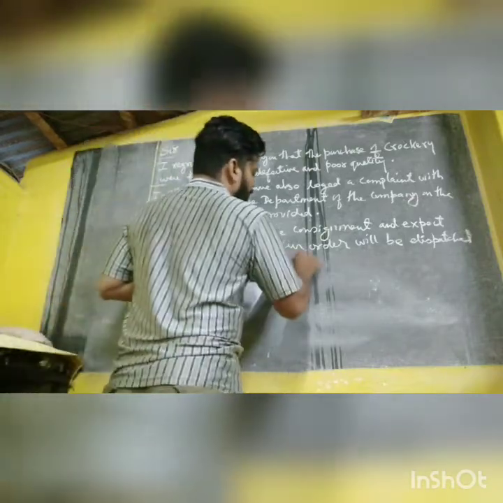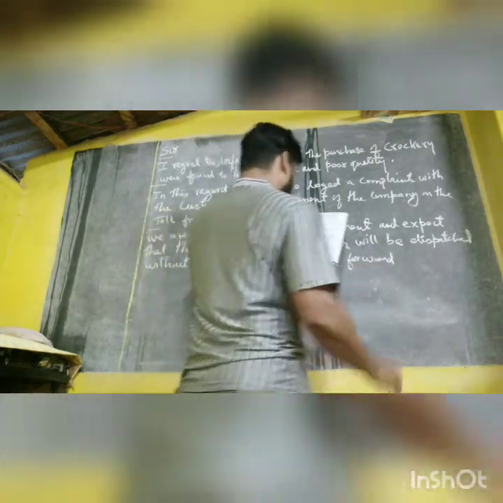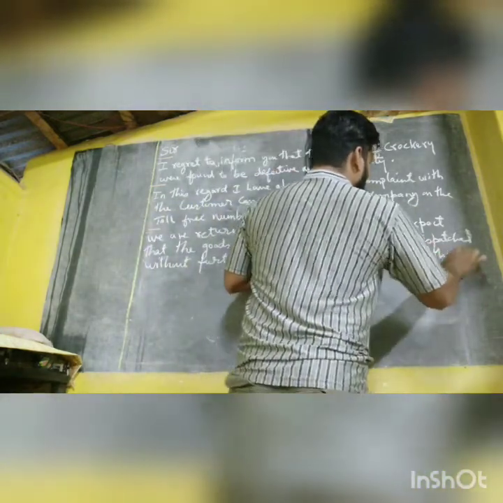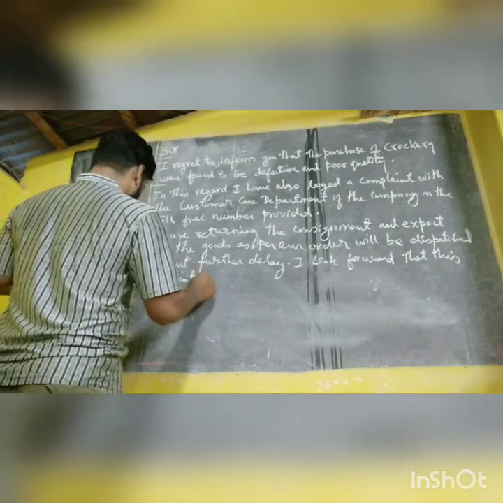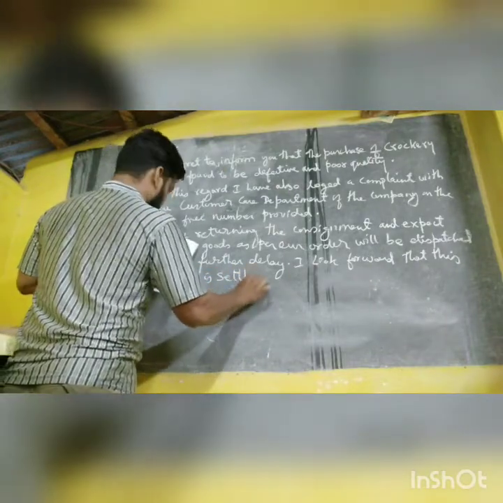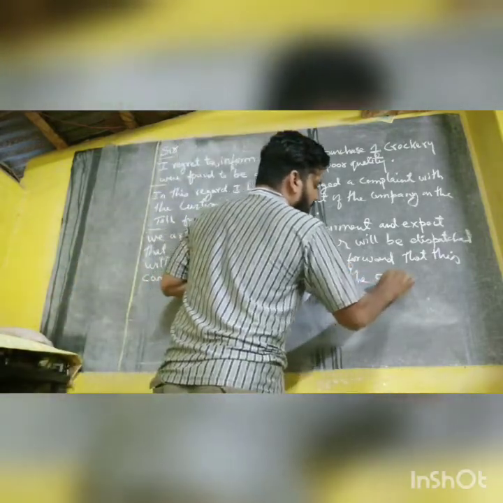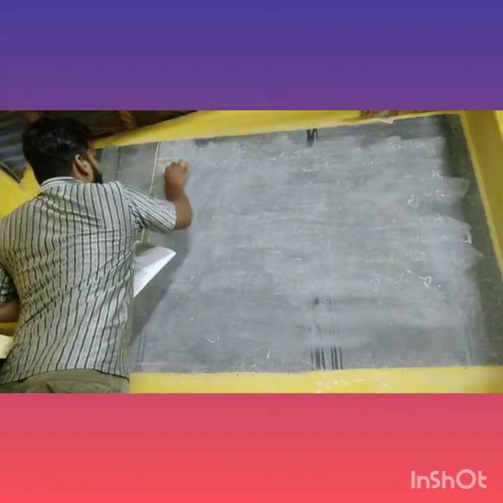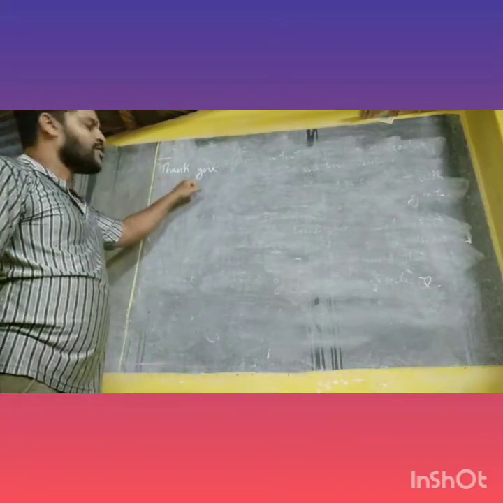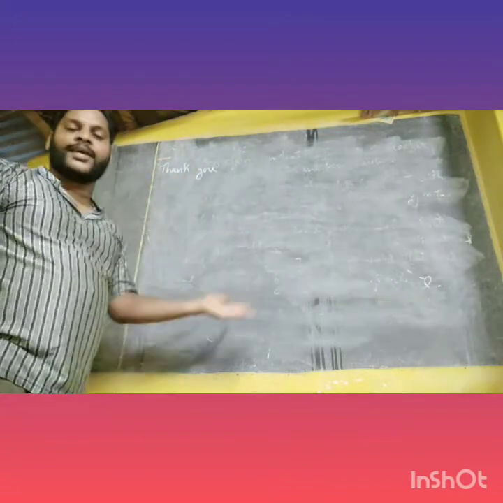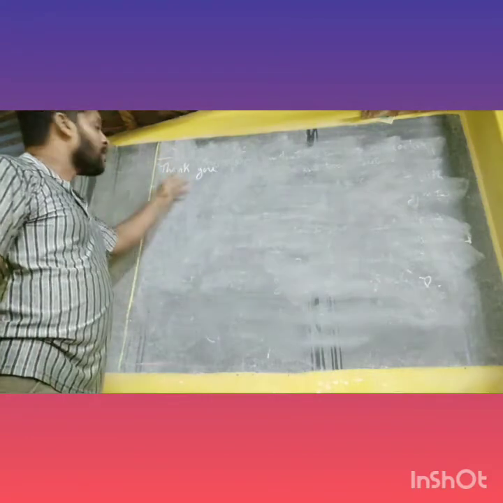I look forward that this complaint is settled by you at the earliest. Then you write thank you. See, your T has to be capital and y has to be small. Earlier we used to write thanking you. Now we don't write that. Just say thank you, no thanking you and all. So just thank you and close to the margin.